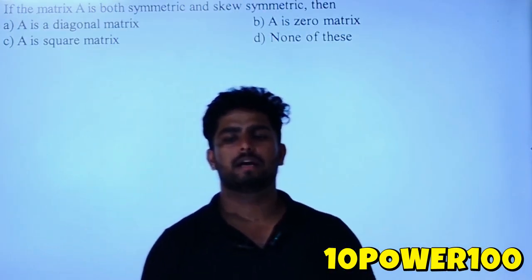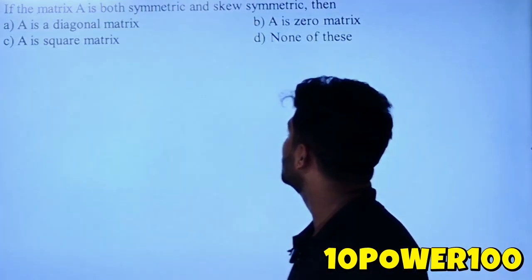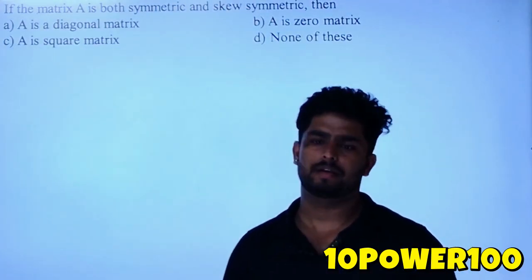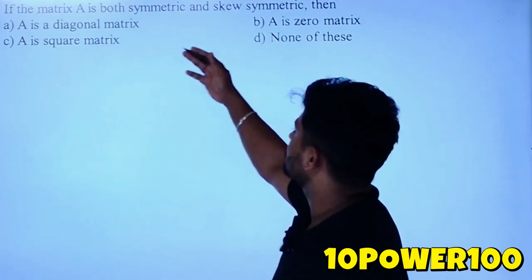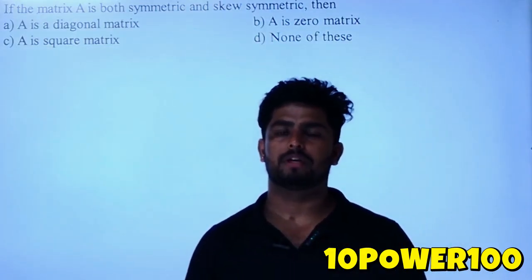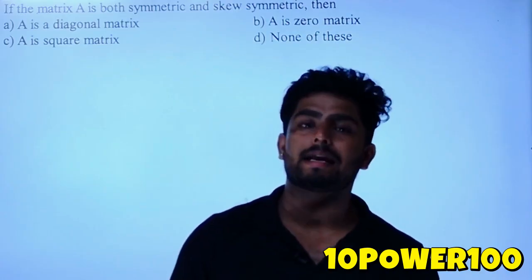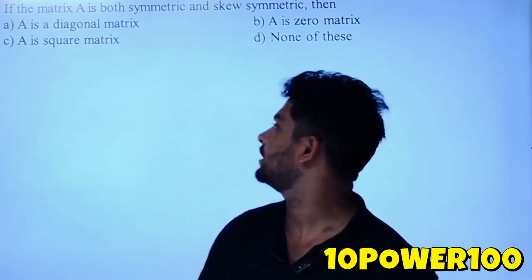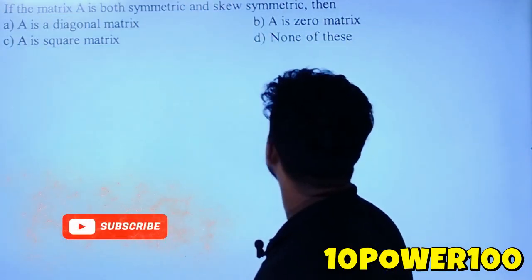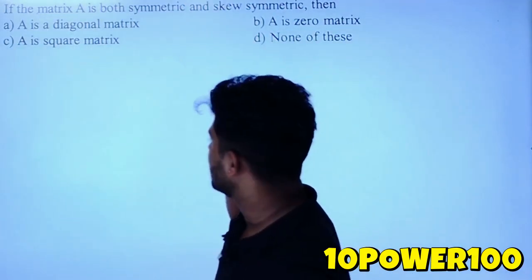Okay, next question is a matrix A is both symmetric and skew symmetric. So of course it's a very direct question. A matrix cannot be both symmetric and skew symmetric unless it is a zero matrix. So option B, A is a zero matrix, is the correct answer.